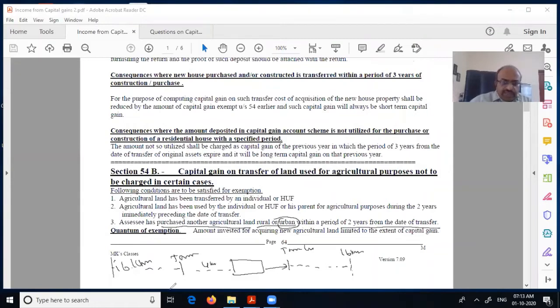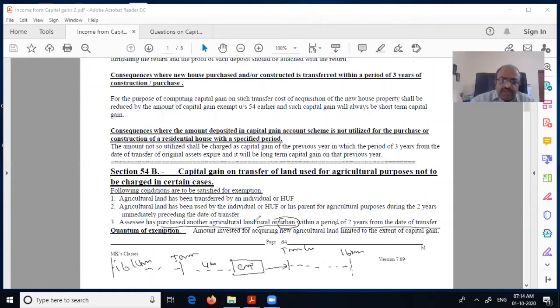Anything outside this area, not just within this municipality or corporation but beyond, say 16 kilometers from the town limit, is rural. I am saying 16 because for Kollam maybe it is 16. For Ernakulam it may be 25. I don't know, that is defined somewhere. So whatever falls within this area is called urban agriculture.